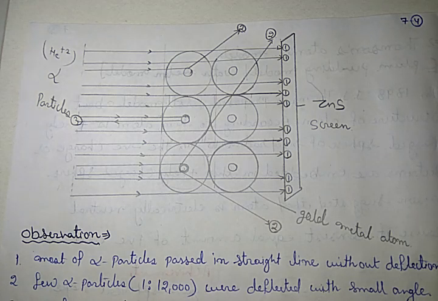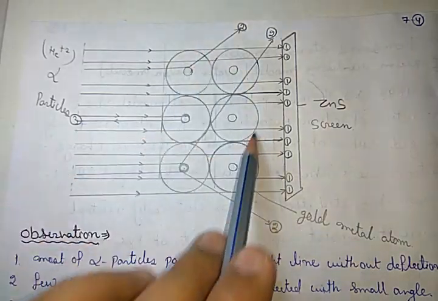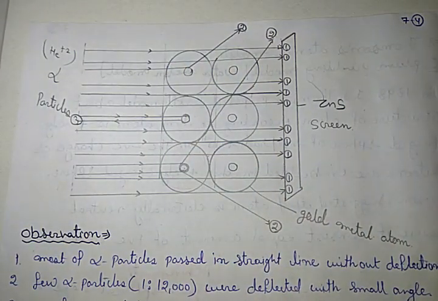On the basis of that experiment he concluded that most of the atom is empty, because if it were not empty, then all the alpha particles would get deflected. If the mass were distributed throughout the atom, none of the alpha particles could pass in a straight line. But most alpha particles passed straight, which means most of the atom is empty.